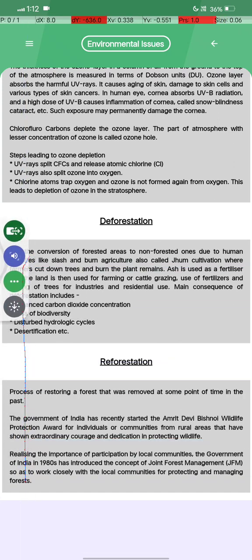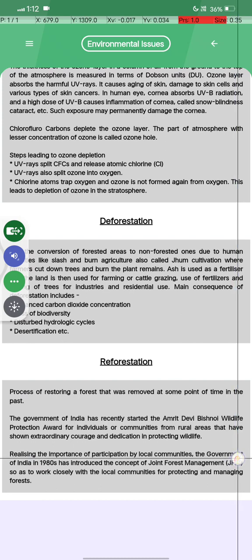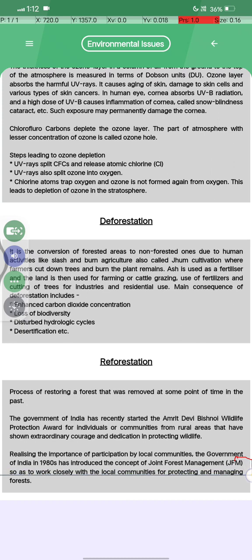Realizing the importance of participation by the local community, the government of India in the 1980s introduced the concept of Joint Forest Management, JFM, so as to work closely with the local community for protecting and managing forests.